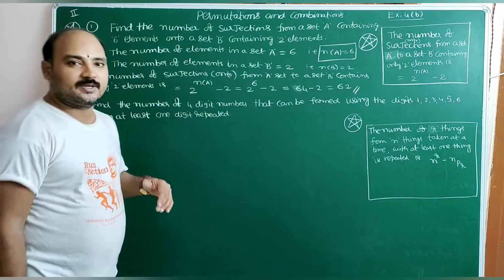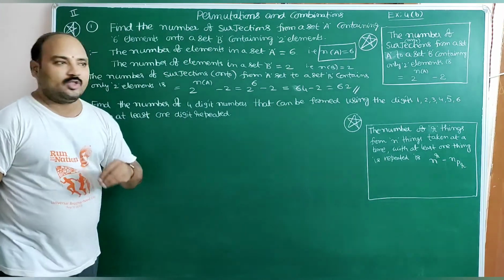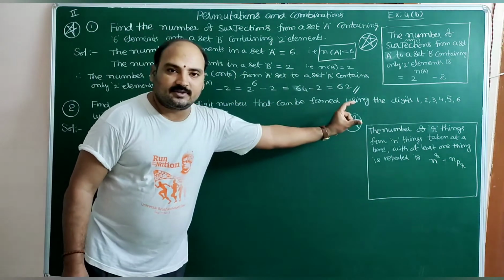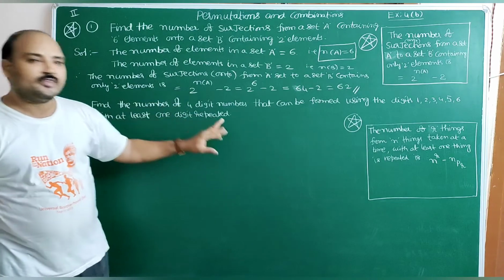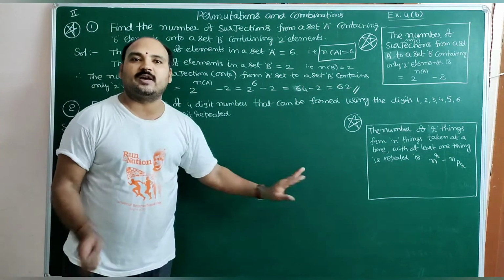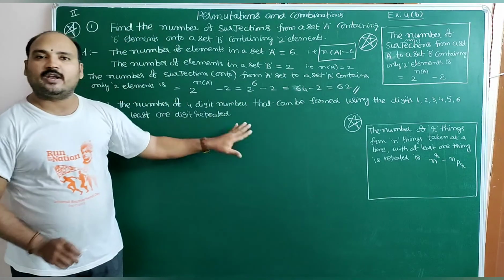So out of 6 digits, we need to arrange 4-digit numbers. It can be done in 6P4 ways as a regular permutation. So out of 6 things, 4 things can be arranged in 6P4.